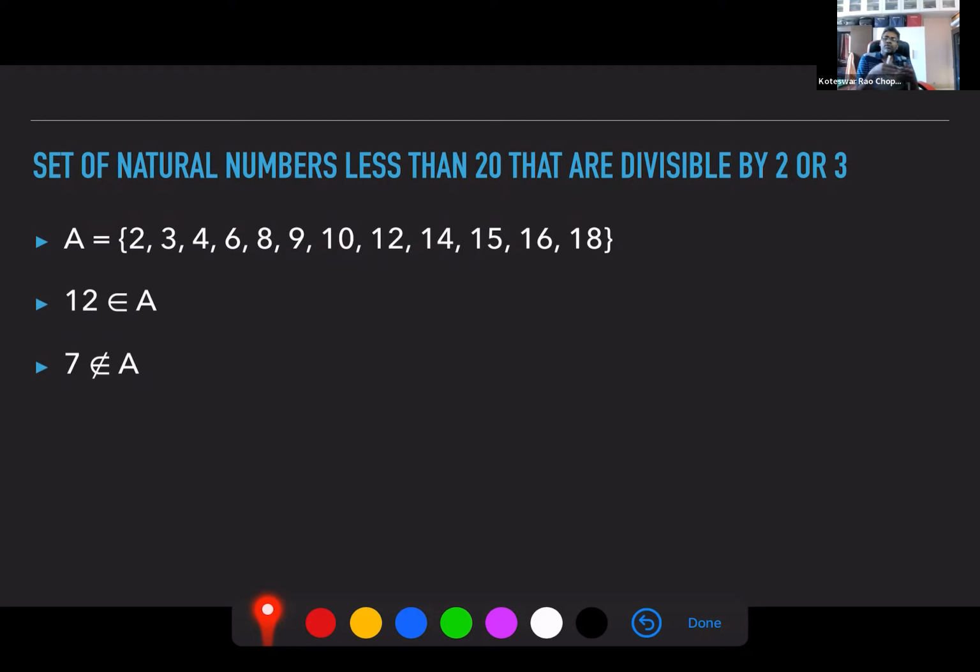They allow you to express what you want to say without writing too much. This is what you generally do when you write proofs. Instead of using English words to write 7 does not belong to A, you just write 7 epsilon naught A. It is very convenient. You get the point.